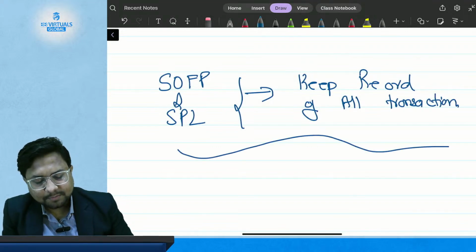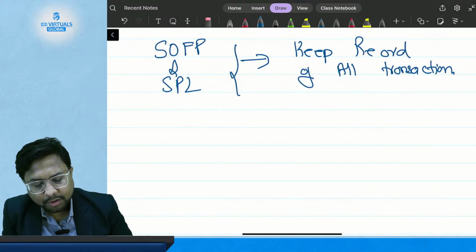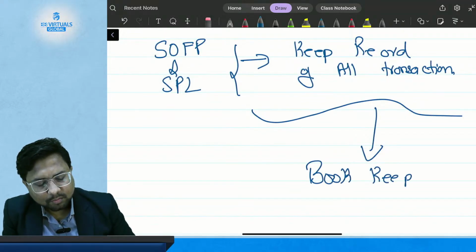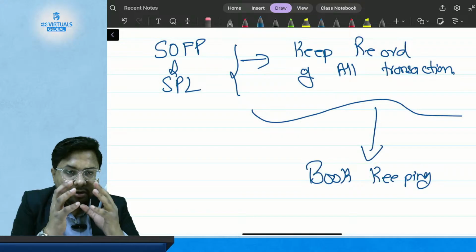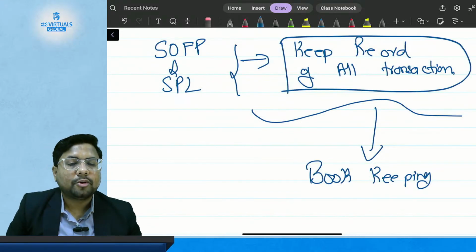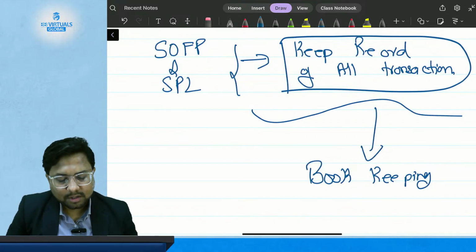The process of recording the transactions is called bookkeeping. Bookkeeping is all and only about recording the transactions, and this process is called bookkeeping.